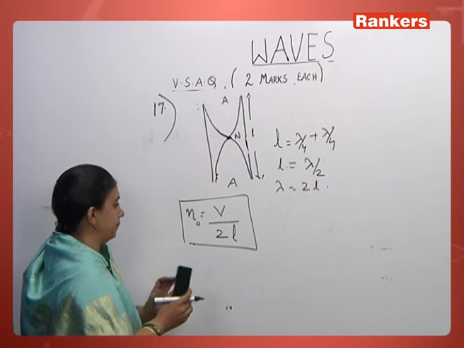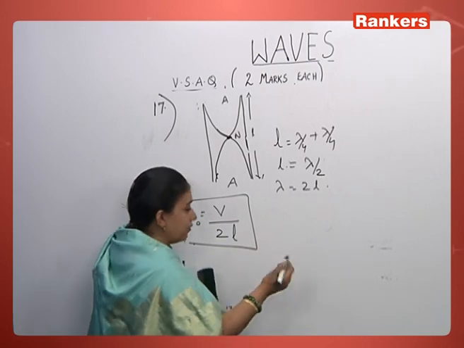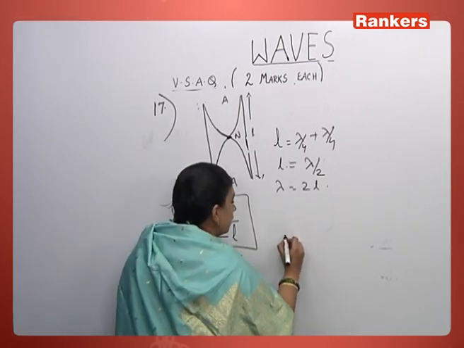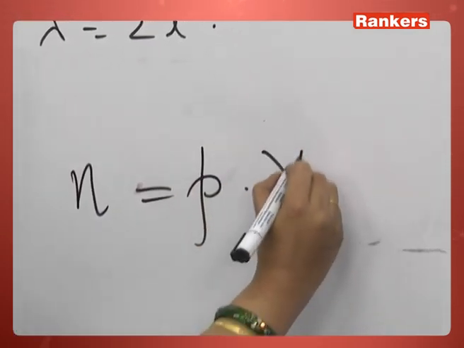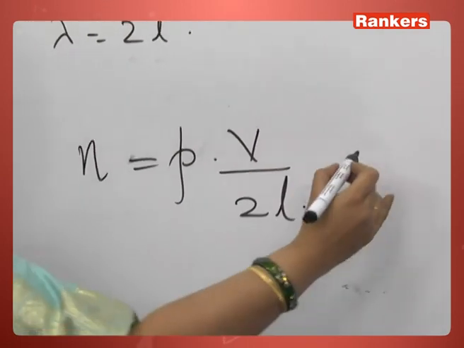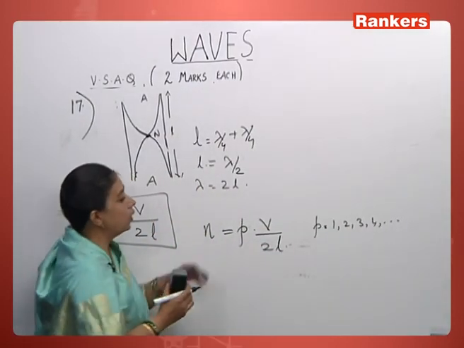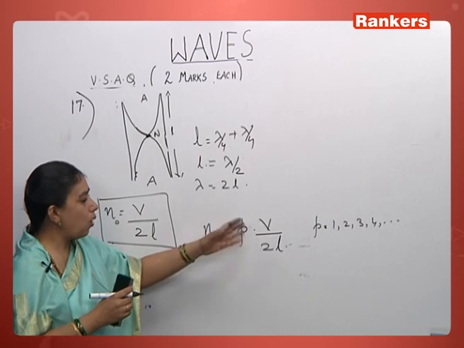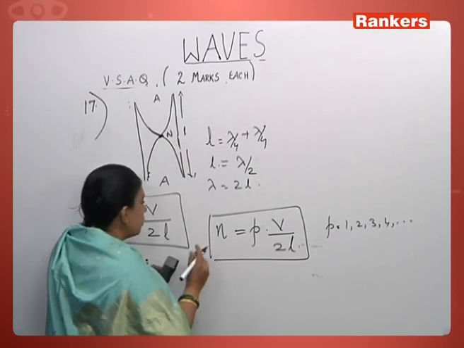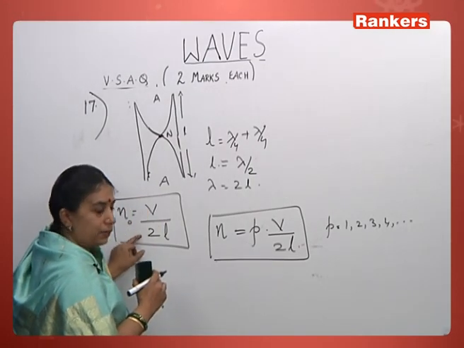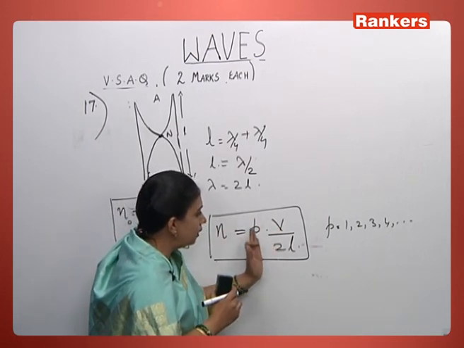So when we talk about the higher order frequencies, you will have one loop in between or two loops in between. In this case, we write that N, in general, the formula for N will be P into V by 2L, where P will be 1, 2, 3, 4, and so on. So here you have both the even as well as the odd integral multiples. So it's just an integral multiple of the fundamental frequency. When P equals 1, you have the fundamental frequency. For higher orders, N1, you have 2V by 2L, 3V by 2L.